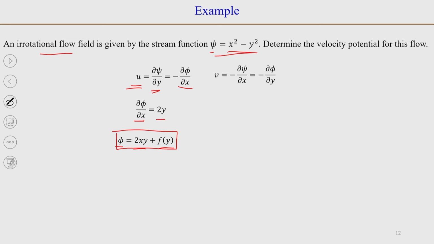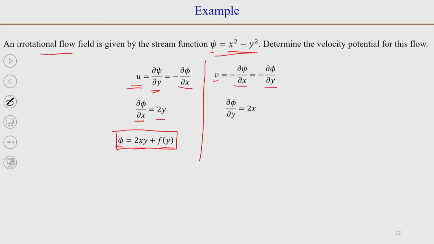Now, you can write the v component of velocity. So, v is equal to minus ∂/∂x of psi, and that will be equal to, in terms of velocity potential, minus ∂/∂y of phi.